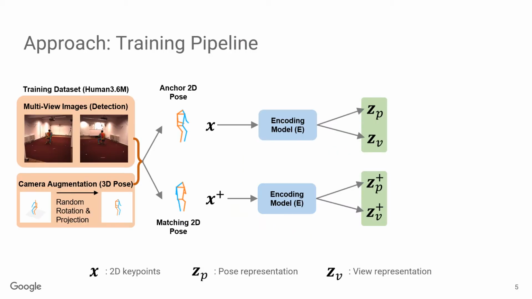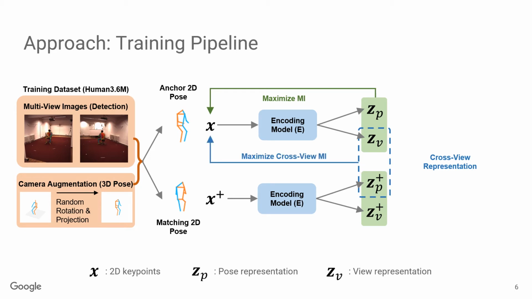The first objective of CVMIM is to maximize the mutual information between the input 2D pose X and its representation, including pose representation ZP and view representation ZV. Our second term follows the spirit of cross-reconstruction. We define the combination of the view representation ZV and pose representation from another view ZP+ as a cross-view representation of the input. And then we also maximize the mutual information between the input X and its cross-view representation.